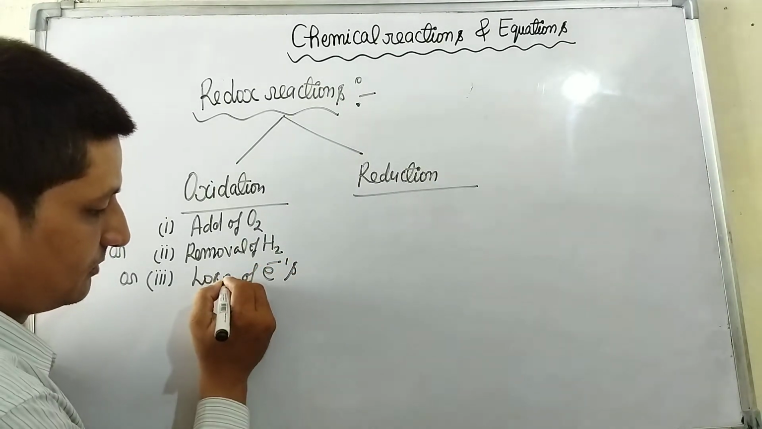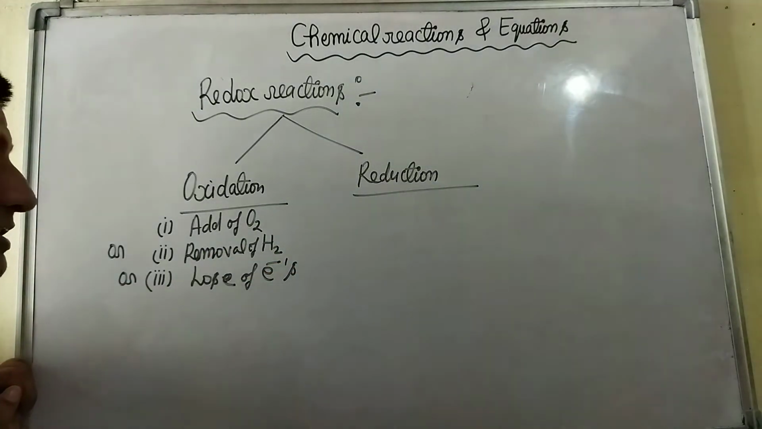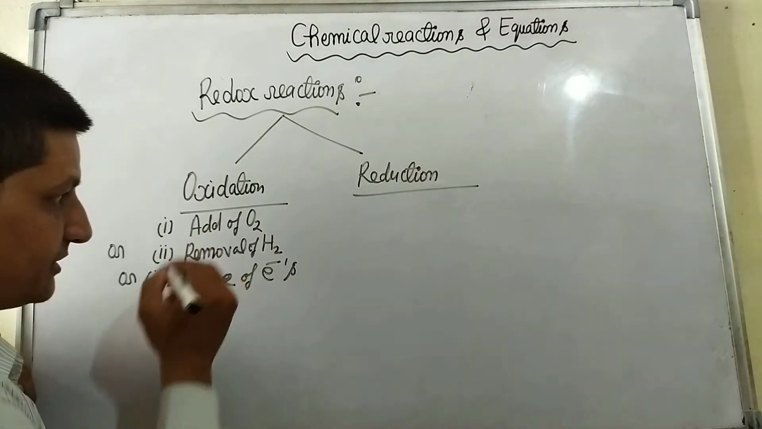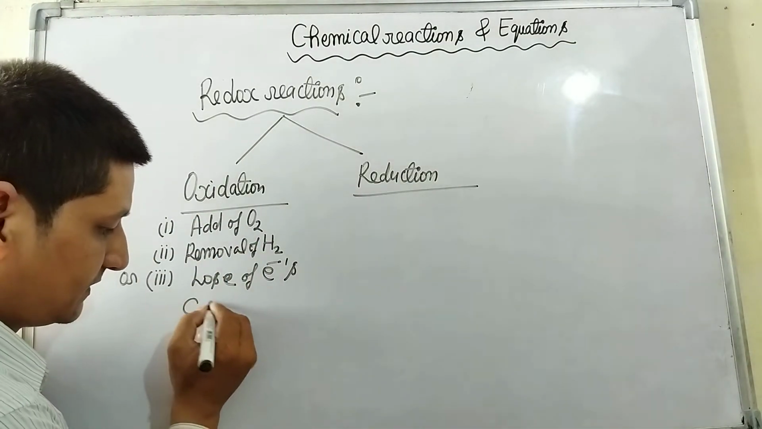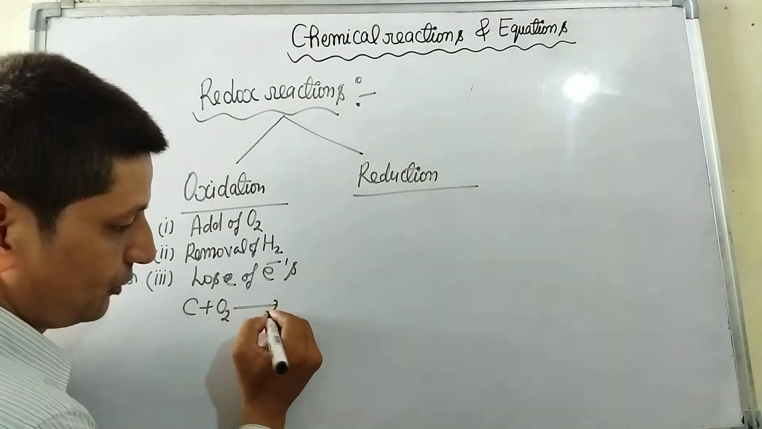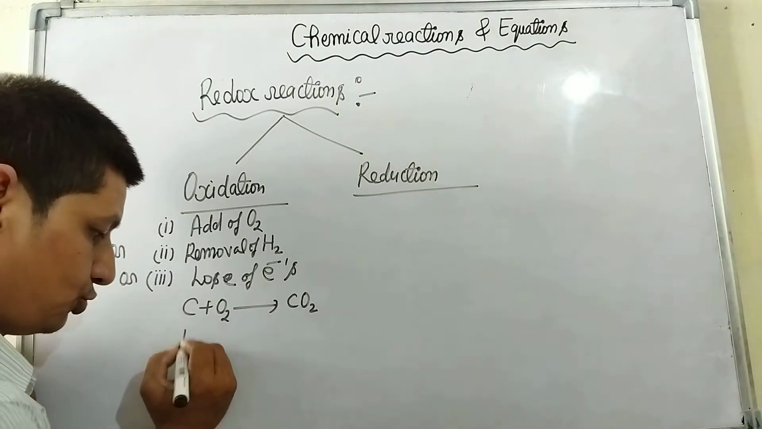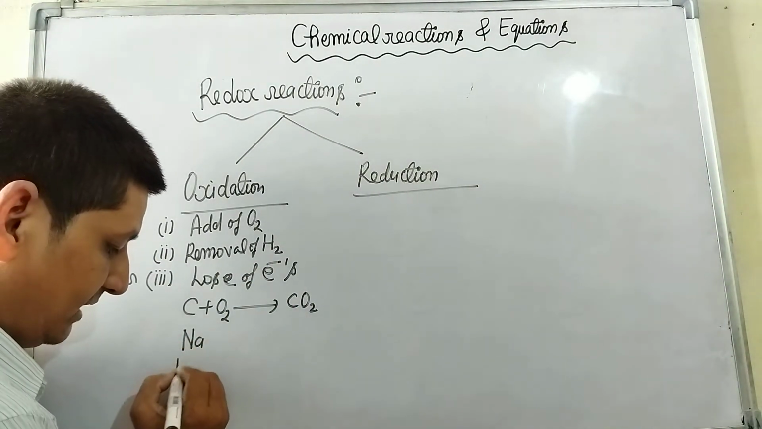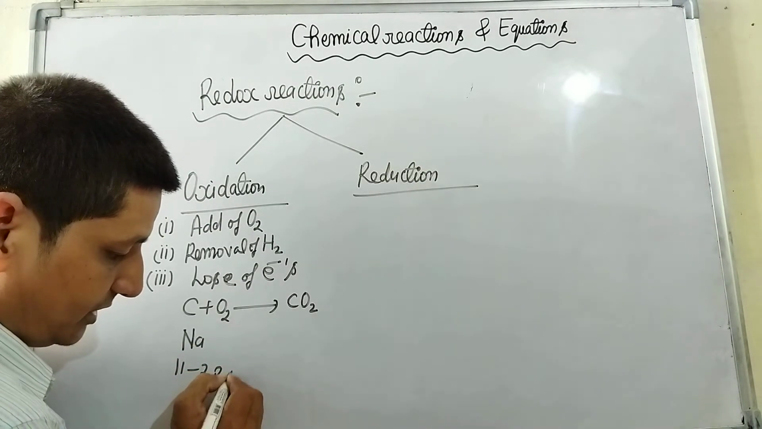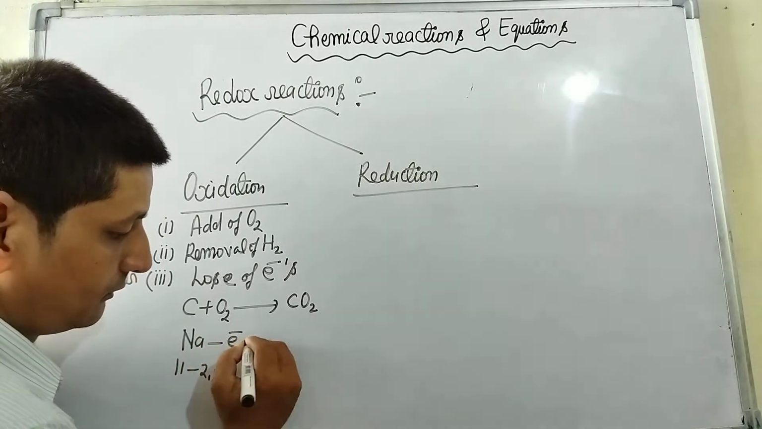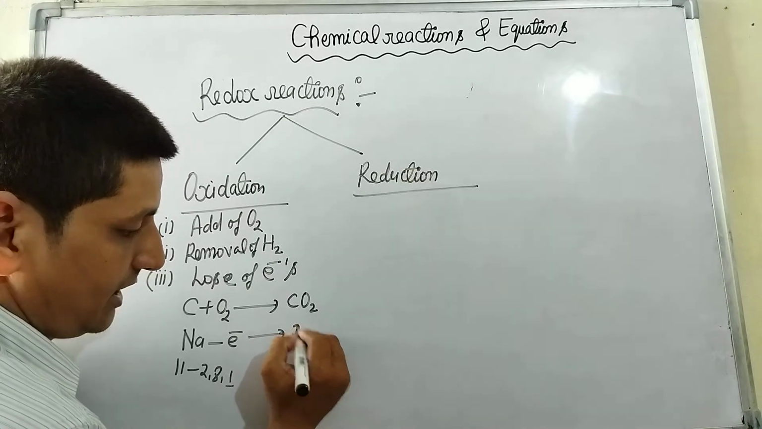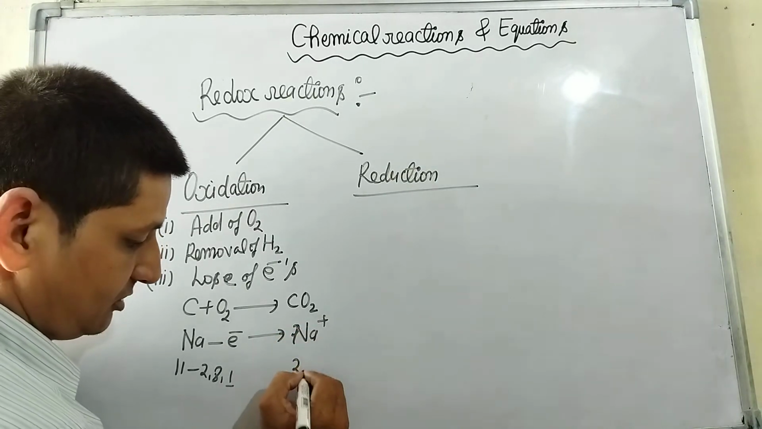Loss of electrons by a chemical species is called oxidation. Examples of oxidation are C plus O2, addition of oxygen giving CO2, and loss of electron: sodium, atomic number 11, electronic configuration 2, 8, 1, loses 1 electron to form sodium ion, Na plus.